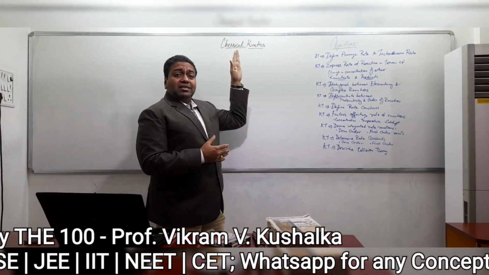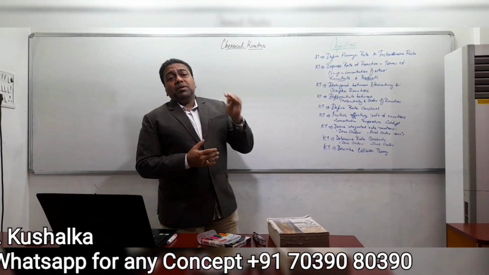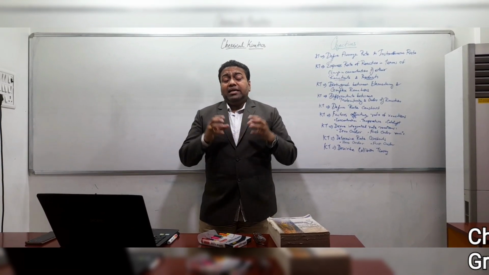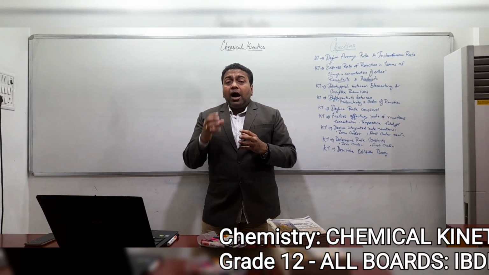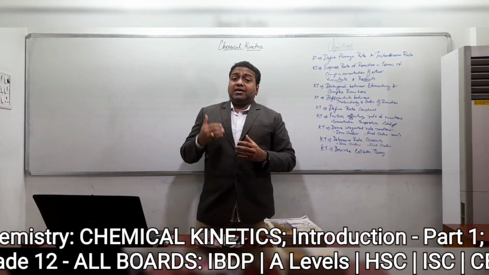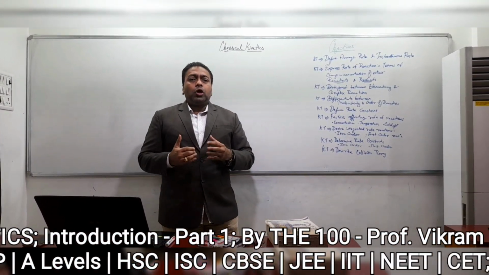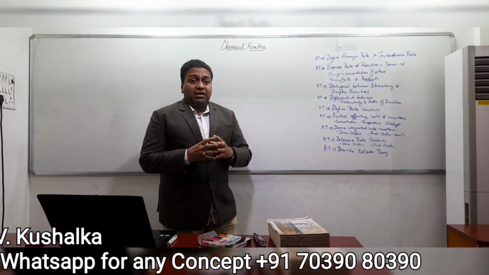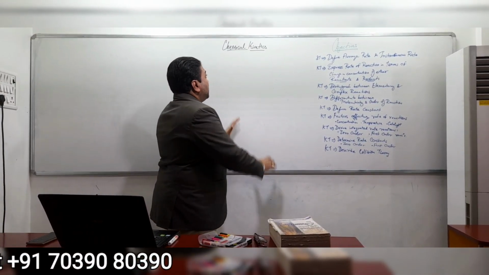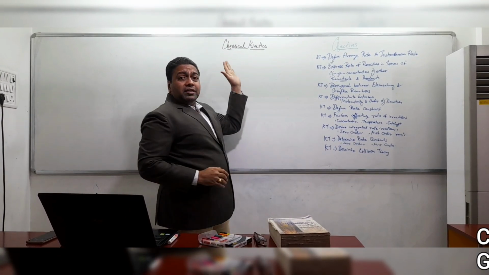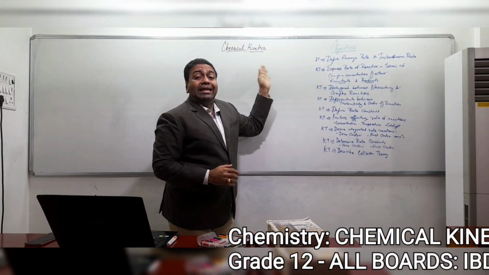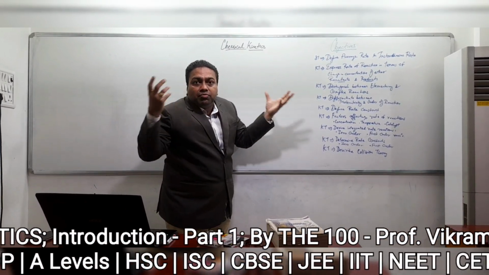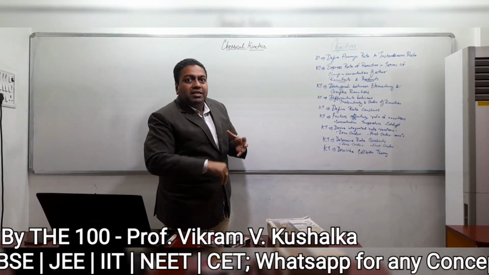The second word is kinetics. Now what do you mean by kinetics? Kinetics means that we need to understand how the different chemical reactions take place, or how the chemical reactions occur. That is what we need to understand first of all. So before I proceed with helping you with what chemical kinetics means, you also try to ponder upon it and get me the answer quickly.